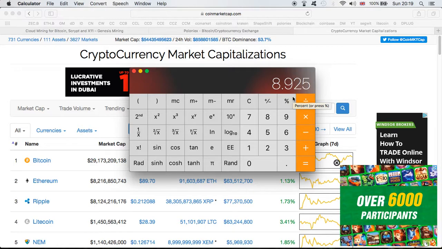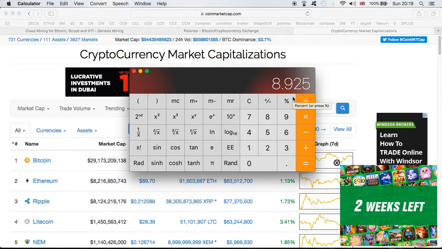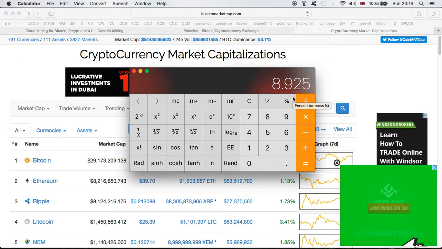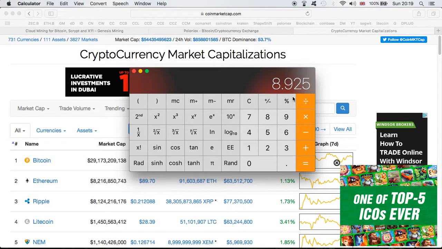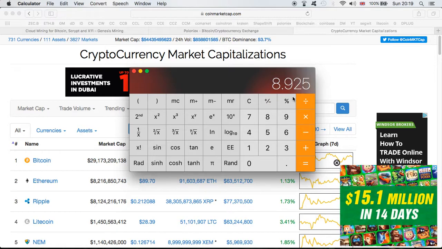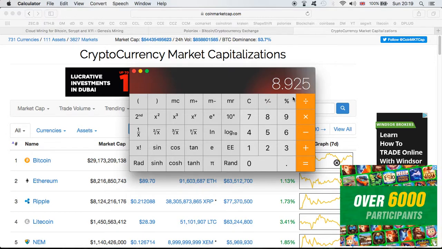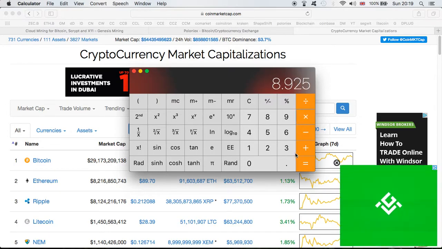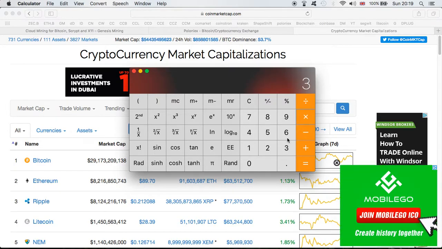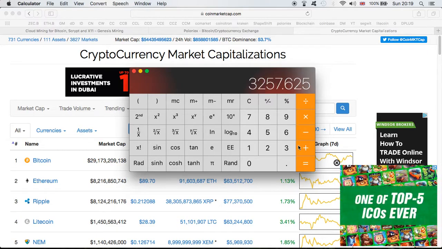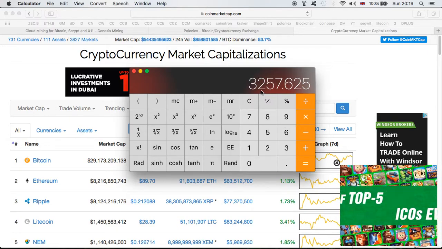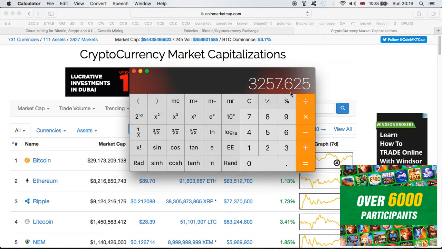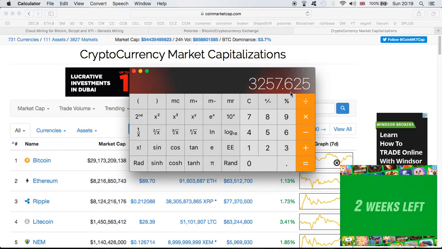And as you can see, guys, you'll be making $8.92 a day just by lending one Bitcoin, guys. I mean, for me personally, I think this is very, very good profits. $8.92 a day for lending one Bitcoin at 0.0500. Now, if you multiply this by the whole year, so times it by 365, you would make, guys, $3,257. That is very, very good profits.